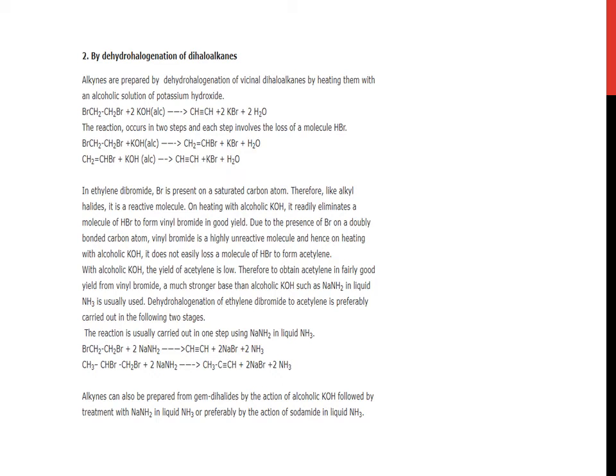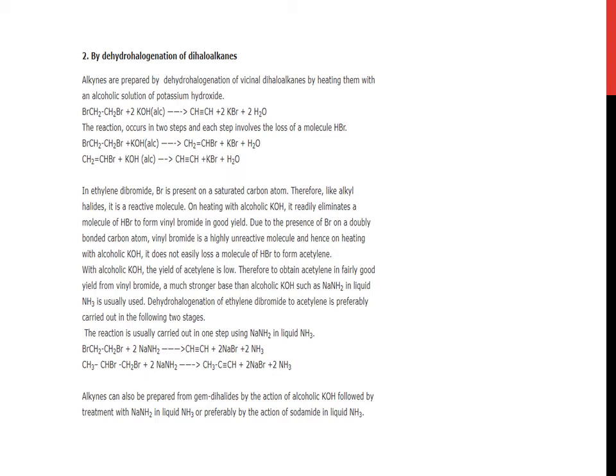In ethylene dibromide, Br is present on a saturated carbon atom. Therefore, like alkyl halides, it is a reactive molecule. On heating with alcoholic KOH, it readily eliminates a molecule of HBr to form vinyl bromide in good yield. Due to the presence of Br on a doubly bonded carbon atom, vinyl bromide is a highly unreactive molecule and hence on heating with alcoholic KOH, it does not easily lose a molecule of HBr.